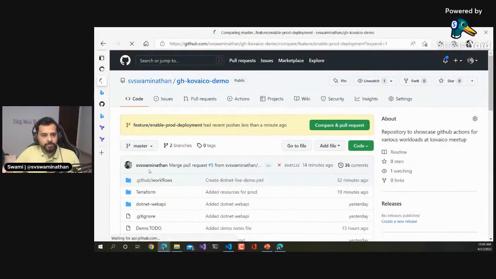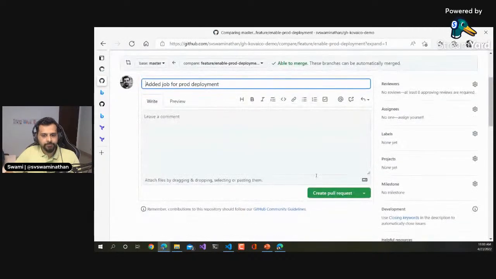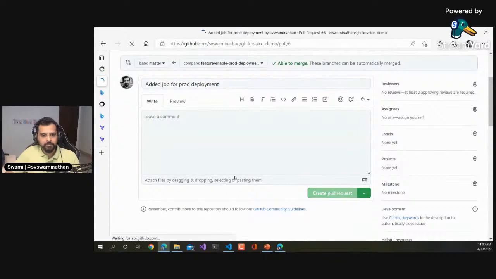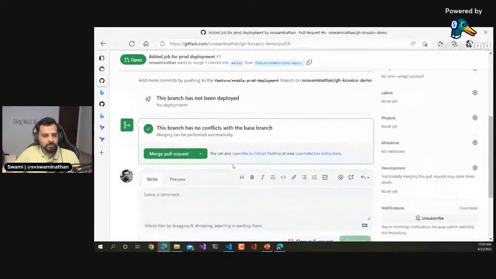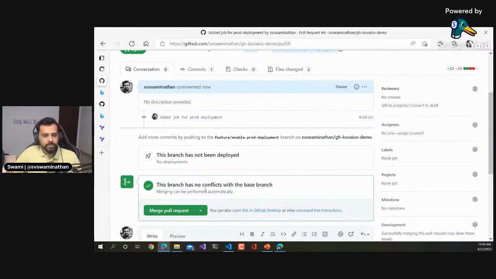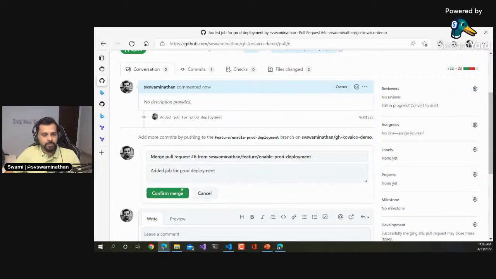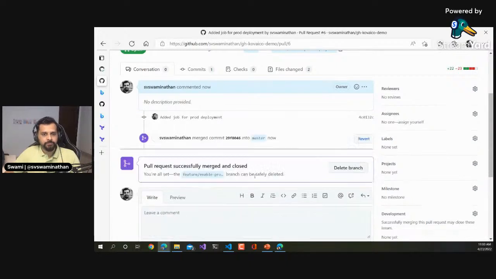So now I'll go ahead and create this pull request. Yeah, there are no checks running here. In this case, it is not showing up. Okay, that is the difference which I wanted to show also. If you recollect on the Terraform part, I had added checks on pull request, on any creation of a pull request for that particular branch, so it was doing it. And now since we modified only the workflow files, right? It's not really triggering any of the jobs. So I will go ahead and merge this pull request.